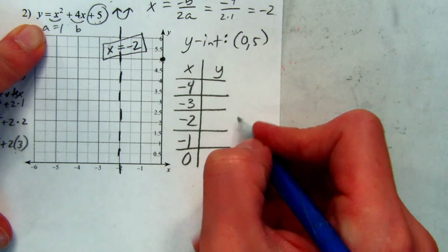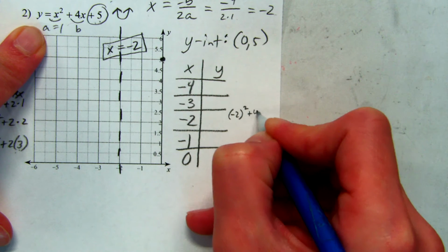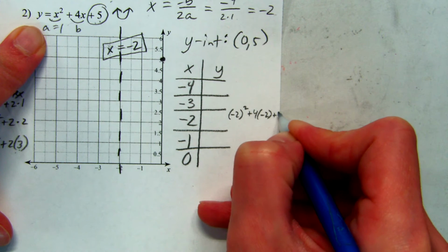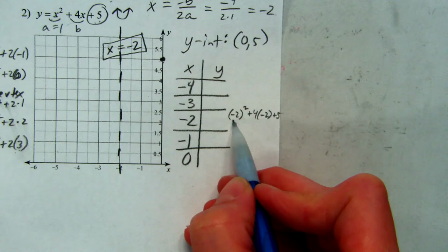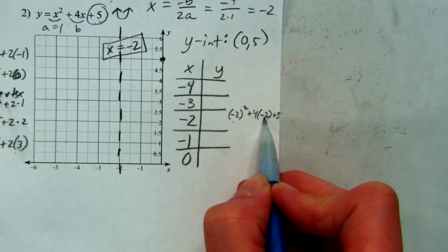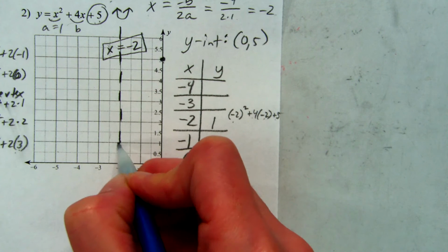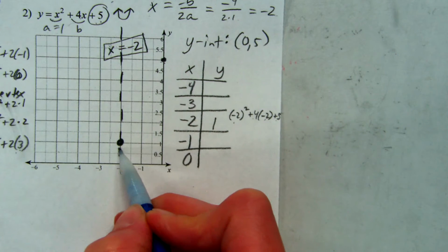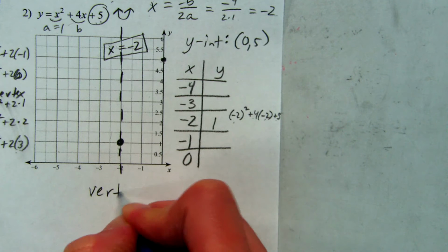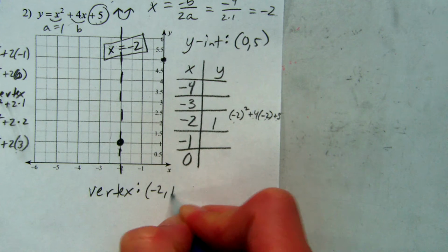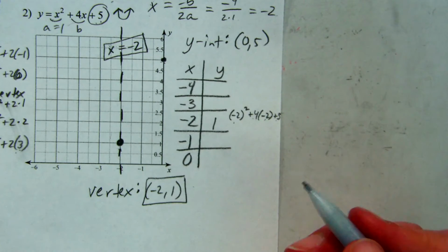Let's do the vertex first, because that's this point here in the middle. So I would have negative 2 squared plus 4 times negative 2 plus 5. So if I put that into my calculator, or just do some mental math, this would be 4 plus negative 8 plus 5. We end up with 1. So negative 2, 1, which is way down here, is going to be my vertex. And if I want to just write that down here, because I know I'm going to have to anyway, and go ahead and do vertex negative 2, 1. And then we can put the other numbers in and see how the rest of this shakes out.